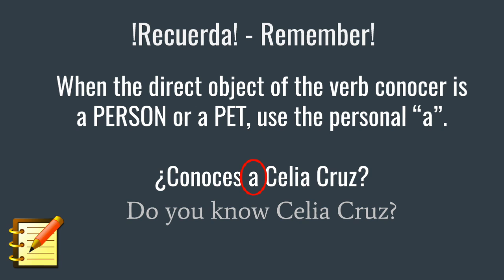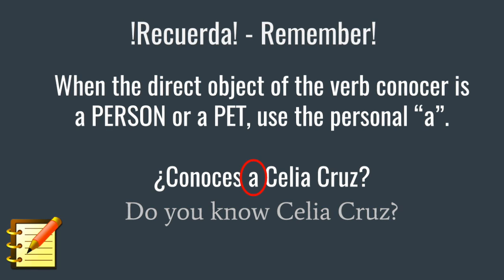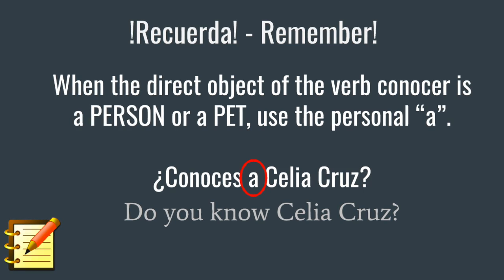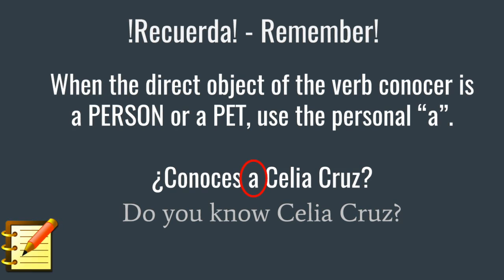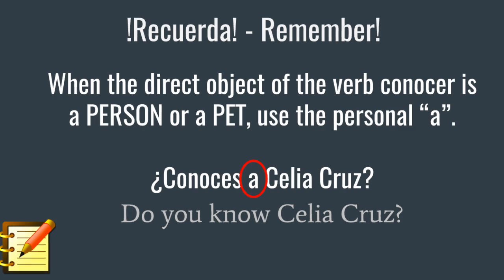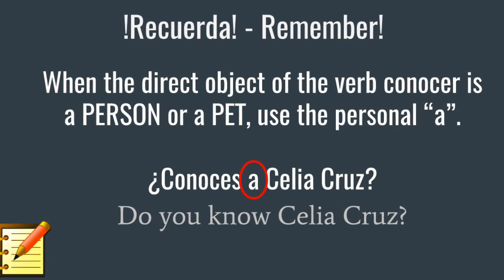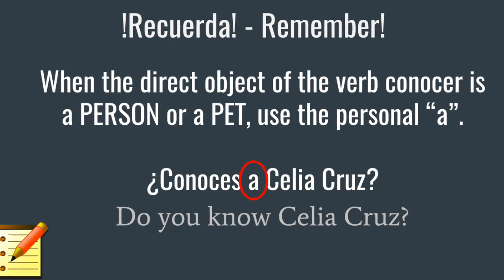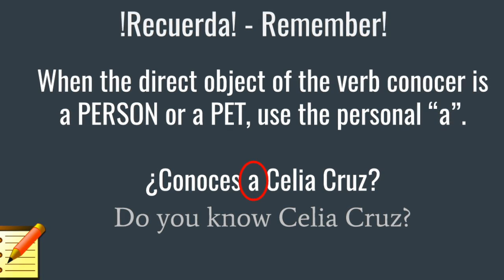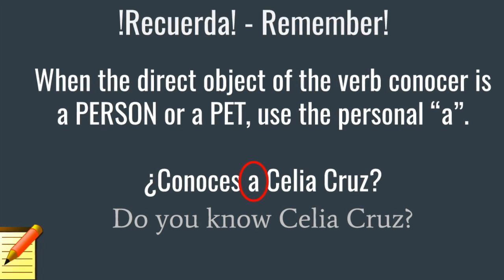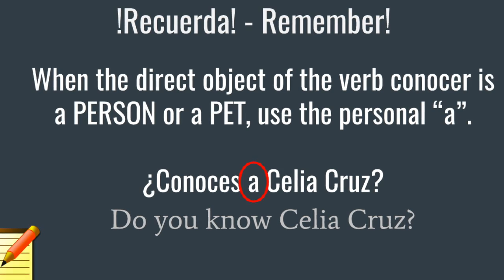And one last thing to fill in your packets is about the personal a. So if the direct object of the verb conocer is a person or a pet, and I know the pet seems silly, so that's why I usually don't talk about it. But yes, pets get respect too. Use the personal a. So if you're saying you know a person or you know a pet, make sure you put the a in front of their name.